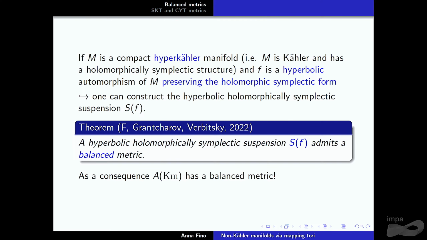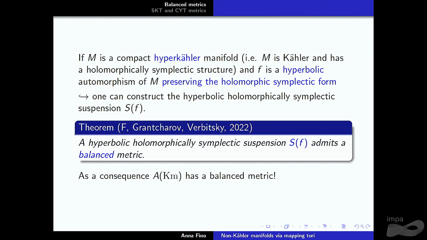We want to construct something which is balanced, in fact. We have something more, if you think about the Kummer construction before. So let's take now M a compact hyperkähler manifold, so we have a Kähler structure and also a holomorphic symplectic structure. Let's take a hyperbolic automorphism in the sense of before, preserving not only the complex structure but the holomorphic symplectic form.